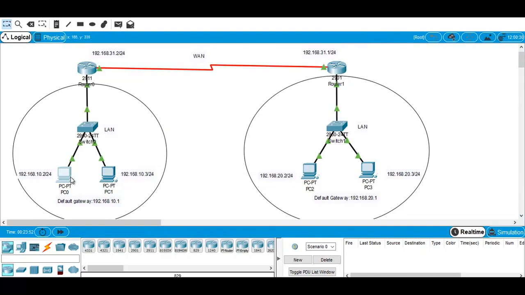But if PC0 wants to connect to PC2 on this network having default gateway 192.168.20.1, we need a router. We need a WAN connectivity between the routers.